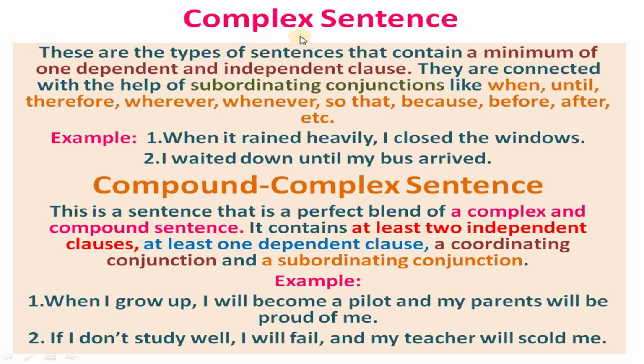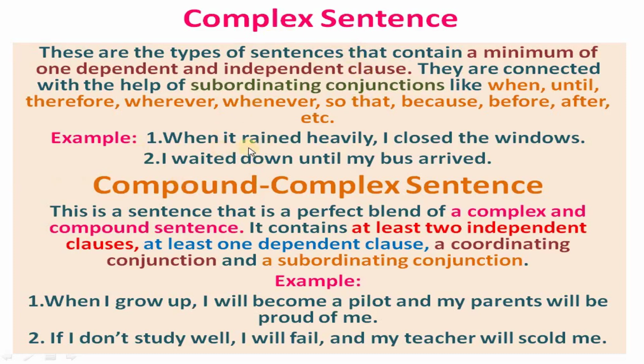Subordinating conjunctions are like when, until, therefore, wherever, whenever, so that, because, before, after, etc. Such subordinating conjunctions connecting the dependent and independent clauses make a complex sentence.